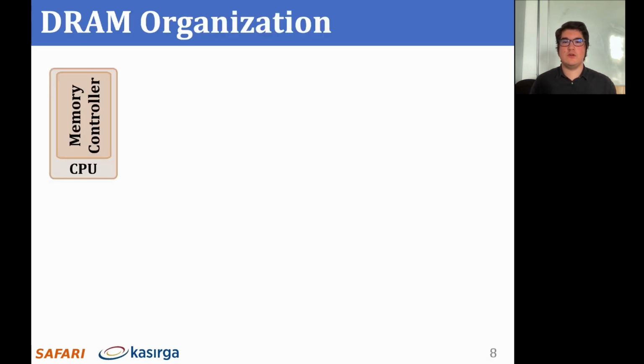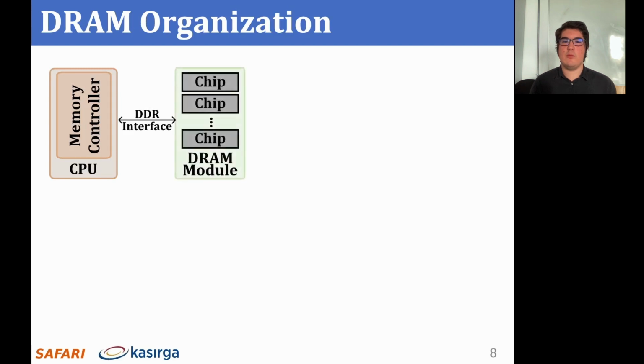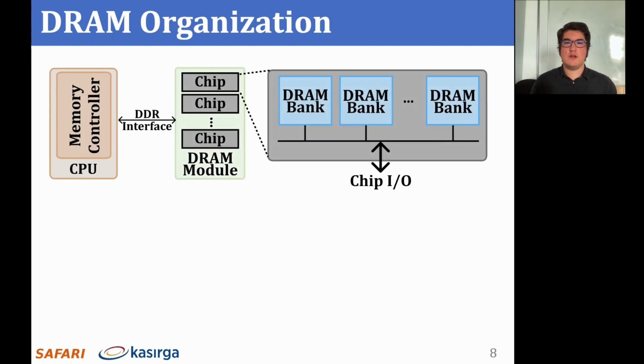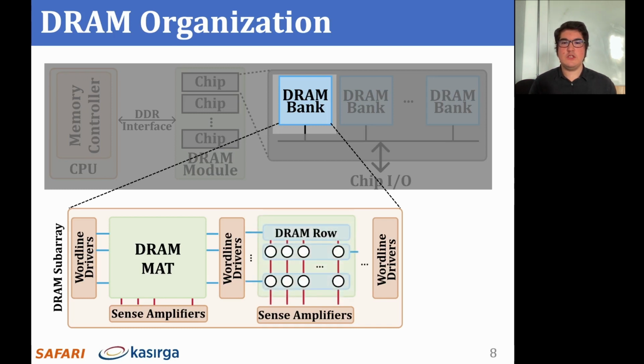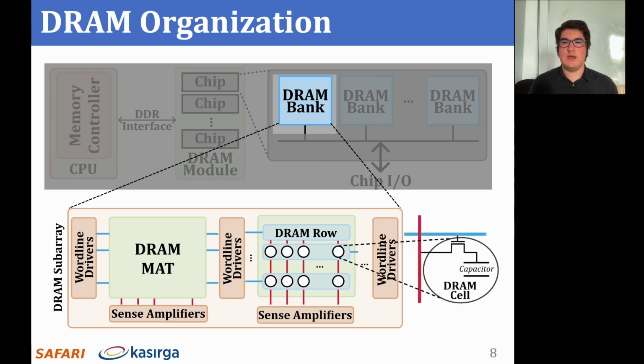A processor's memory controller communicates with a set of DRAM chips within a DRAM module through a memory channel. Each DRAM chip contains multiple banks that share a common chip I/O interface. DRAM banks are organized into subarrays that consist of a set of wordline drivers and sense amplifiers. Subarrays are partitioned into DRAM mats, which are collections of DRAM cells that are separated from each other by wordline drivers. DRAM cells are laid out onto a two-dimensional array of wordlines and bitlines within a DRAM mat. A row of DRAM cells is referred to as a DRAM row.